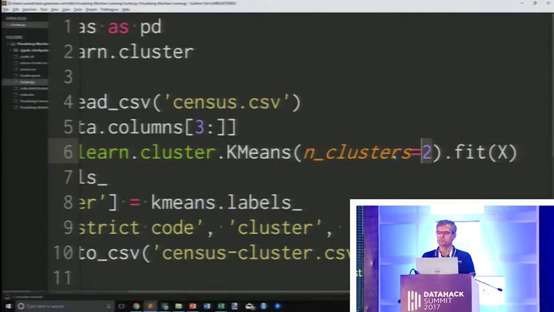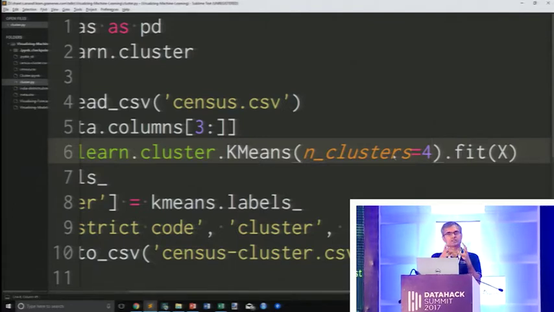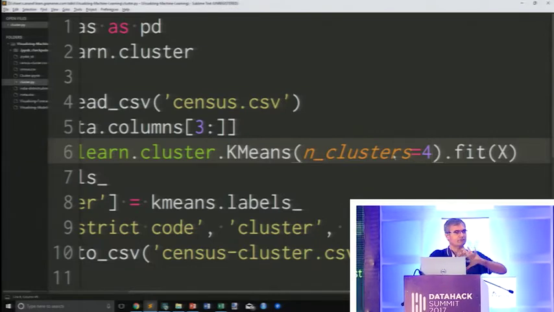So in this case, I'm going to say, give me 4 clusters. Now, how do I know whether 4 clusters is right or not? Two ways. One, we can see how well these clusters look. I mean, is it like I have 2 clusters that are all over the place, or very tightly decoupled from each other? If I get to 3 clusters, are they very tightly decoupled? I can do that by trial and error.